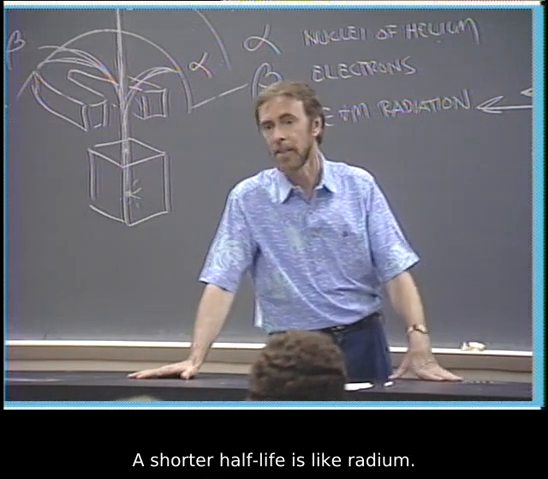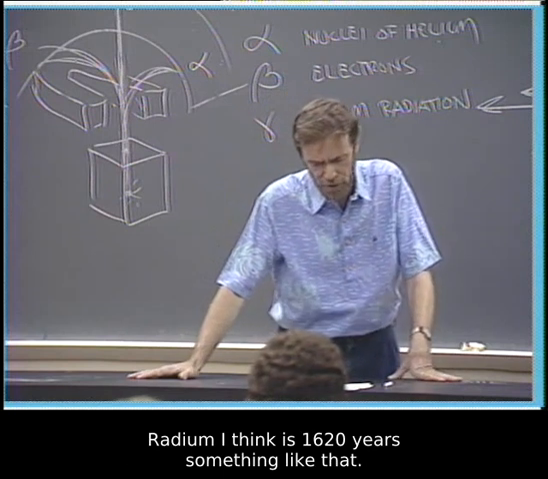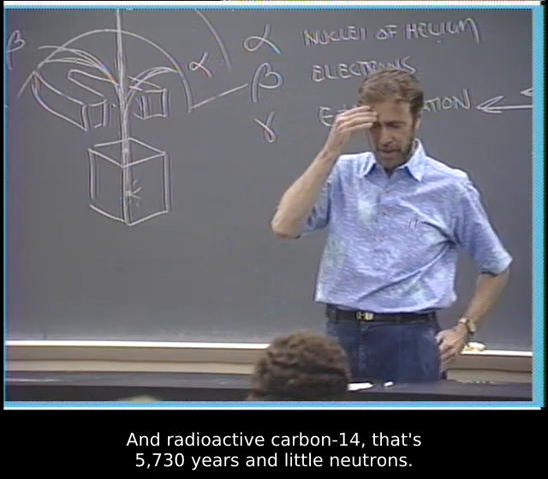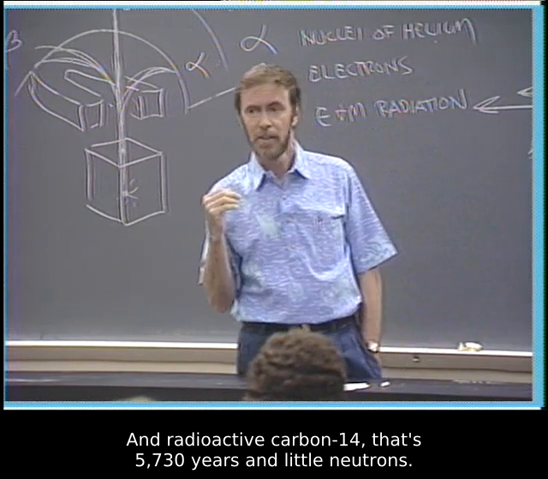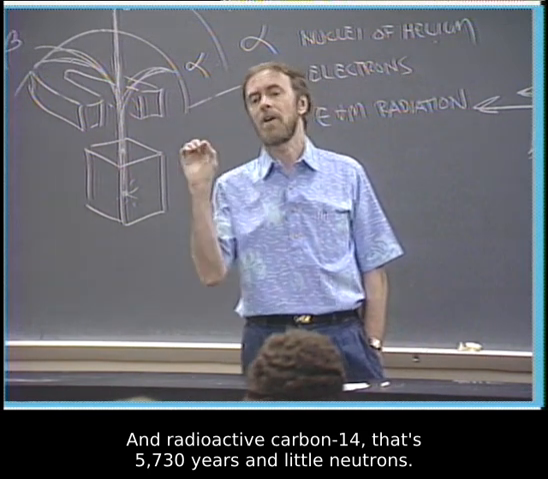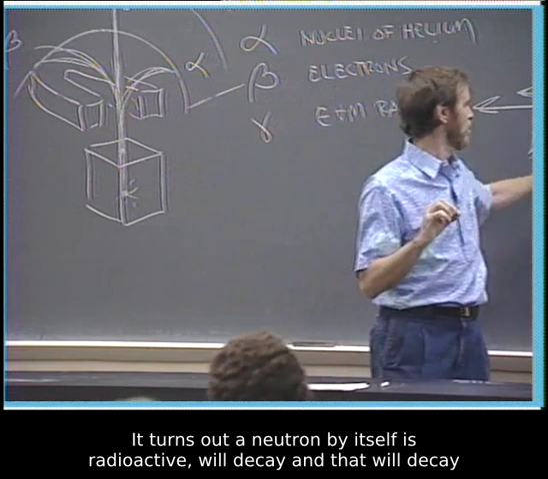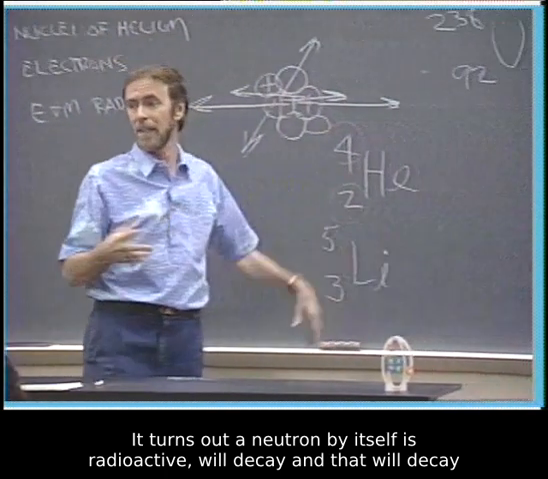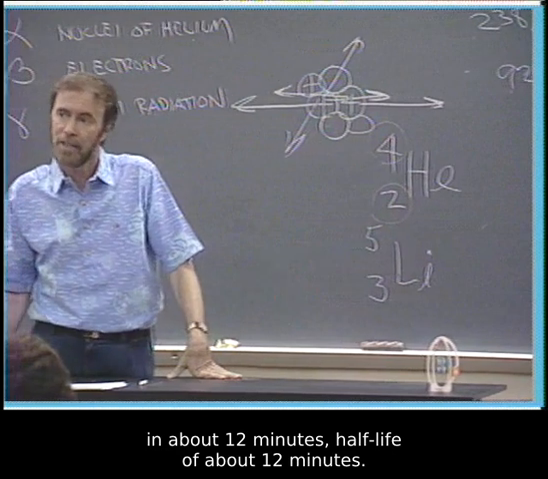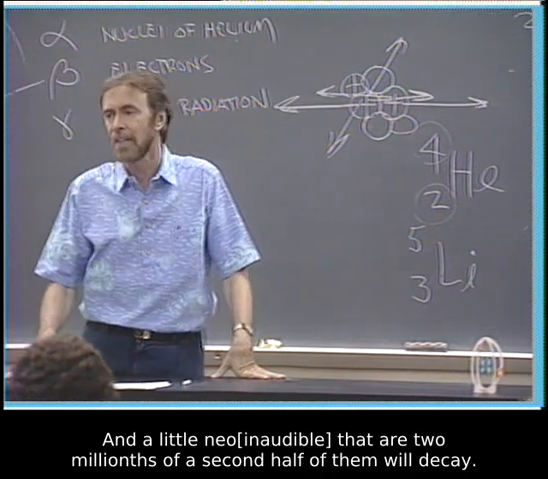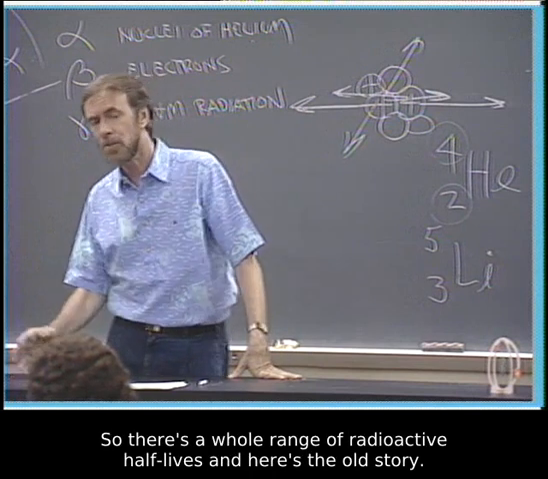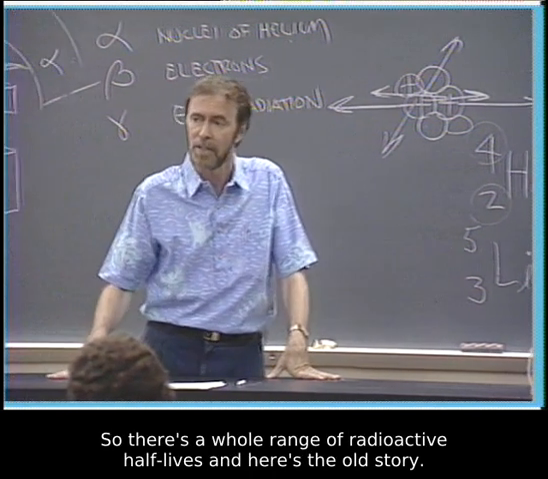A shorter half-life is like radium. Radium, I think, is 1,620 years, something like that. And radioactive carbon-14, that's 5,730 years. And a neutron by itself, it turns out, is radioactive and will decay, with a half-life of about 12 minutes. And little mu mesons, half of them will decay in 2 millionths of a second. So there's a whole range of radioactive half-lives.